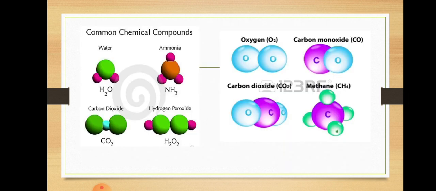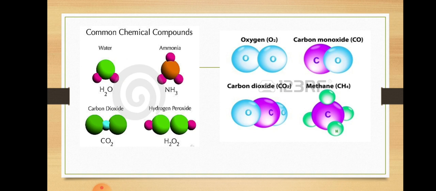Here are some more examples of compounds. Water, two hydrogen atoms with one oxygen atom. And in ammonia, three hydrogen atoms combine with one nitrogen atom to make ammonia, NH3. It is the chemical formula of ammonia. And here is carbon dioxide. Two oxygen atoms combine with one carbon atom to make carbon dioxide. Chemical formula is CO2. And two hydrogen atoms combine with two oxygen atoms to make hydrogen peroxide, H2O2.